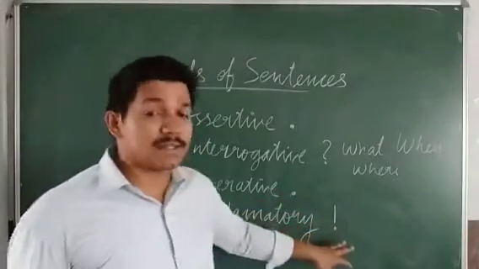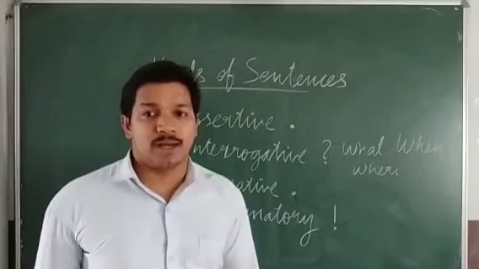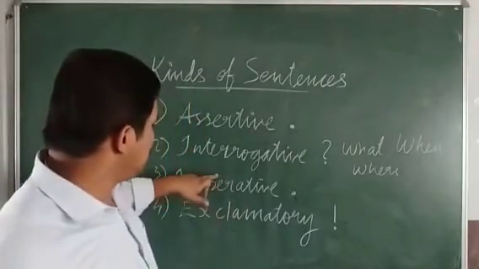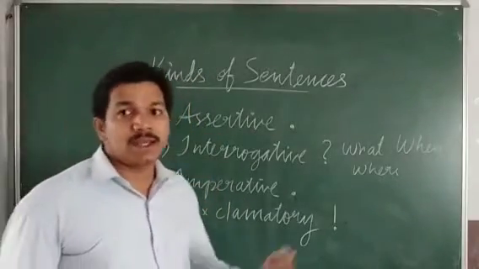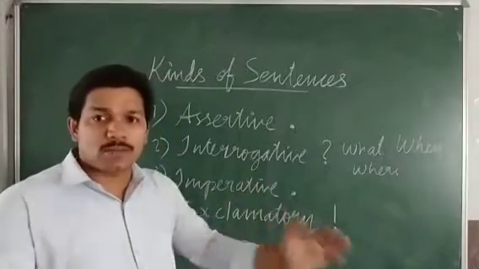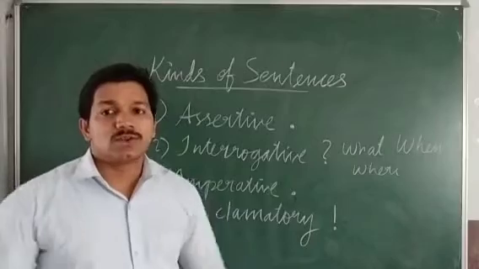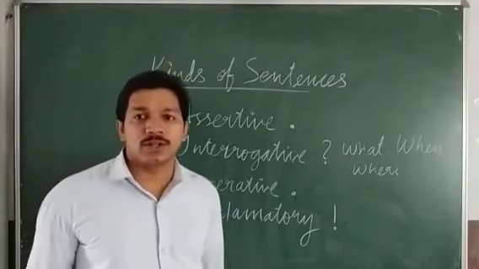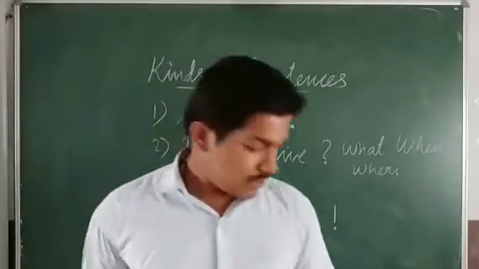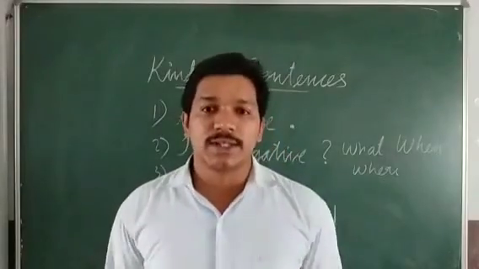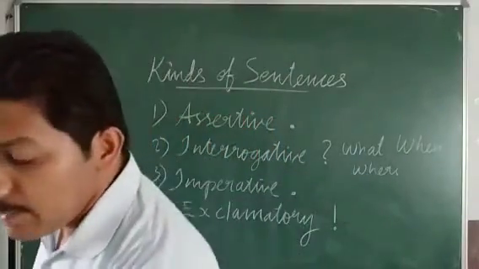And the exclamatory sentence will end with an exclamation mark. So the only confusion is between the imperative and the assertive sentence. Assertive sentences are just like normal sentences, and imperative ones are orders and requests. So just by looking into that, you can understand what sort of sentence it is. Okay. So now let us see some examples.